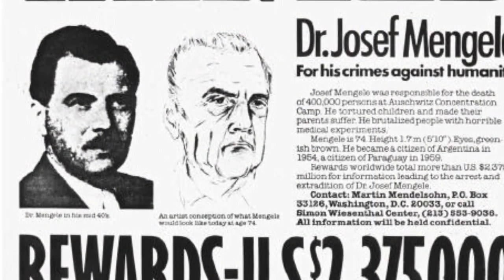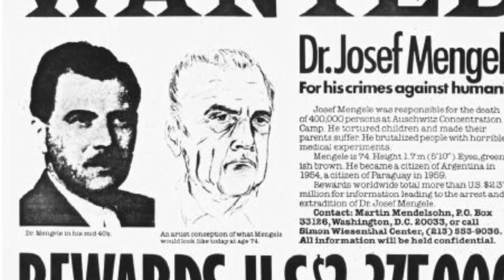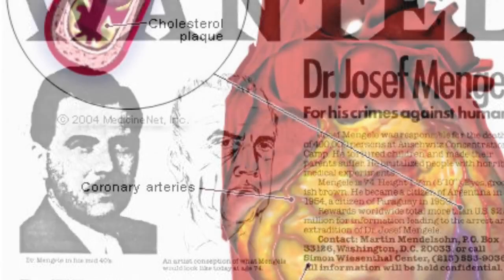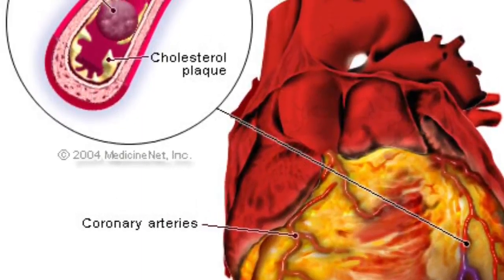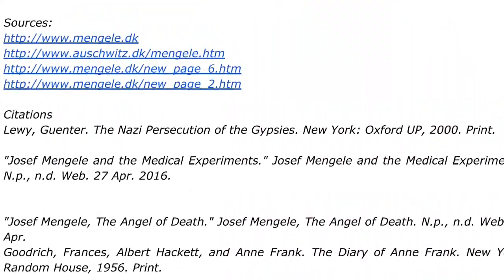Mengele traveled from one country to another in fear of getting caught. There were many warrants, bounties, and rewards for him on an international basis. The USA offered $2,375,000 for Josef Mengele, but he was lucky and didn't get caught. He died in Chile in 1979. He suffered a stroke while swimming and drowned.